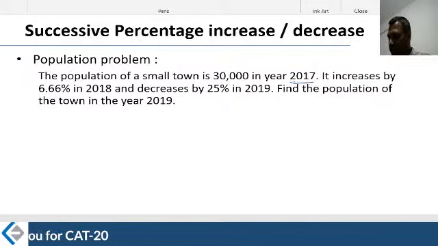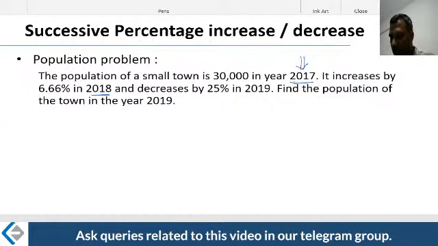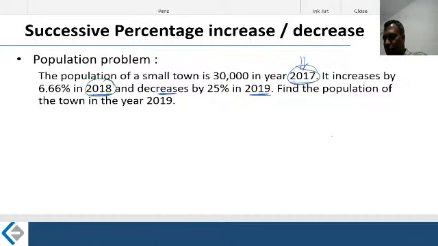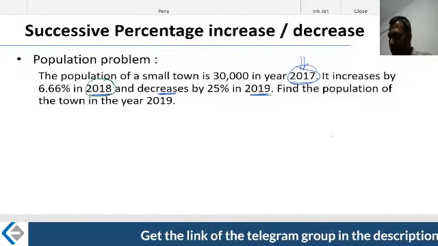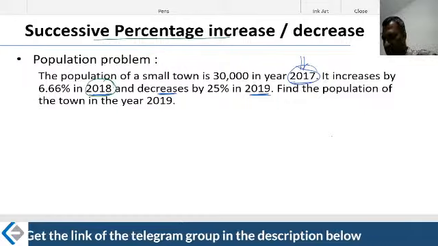So what happened? From 2017 to 2018, 2017 becomes the base. When I'm looking at the figure for 2018, 2017 is the base. But when I'm looking at the decrease for 2019, it is not on the base of 2017. Instead, it is on the base of 2018. That is what we mean by in succession, a successive percentage increase or decrease, successive percentage change. That's the concept. Find the population of this town in the year 2019.